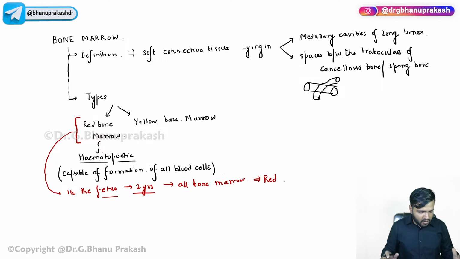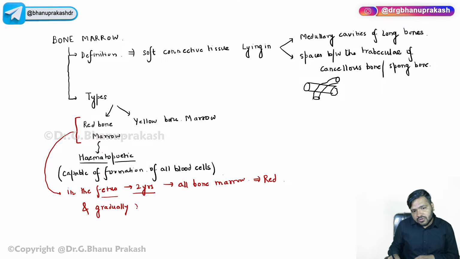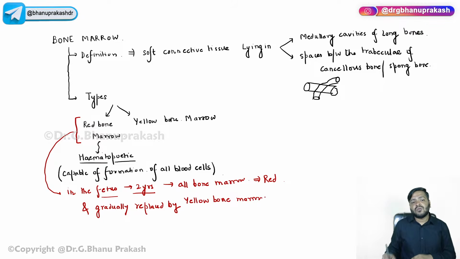Yes, all, and slowly it is gradually replaced by yellow bone marrow. Now, as you already know, after 2 years the child will start having some intake of fat. So yellow bone marrow is mostly in the form of adipose tissue, right?